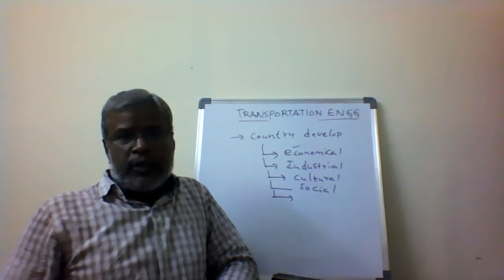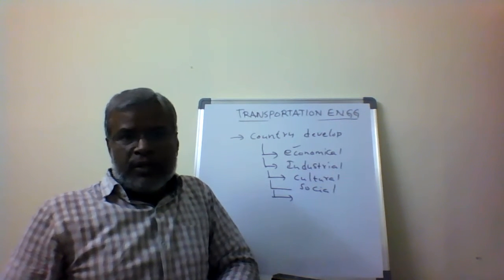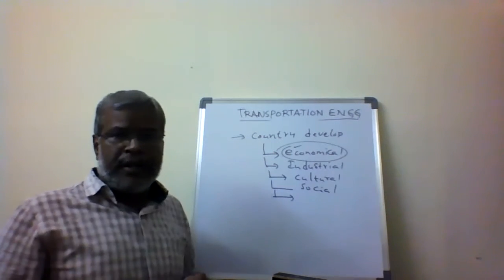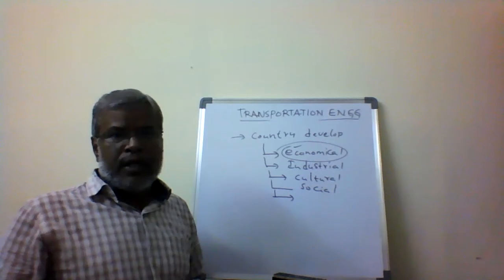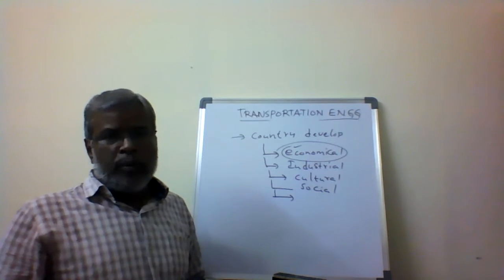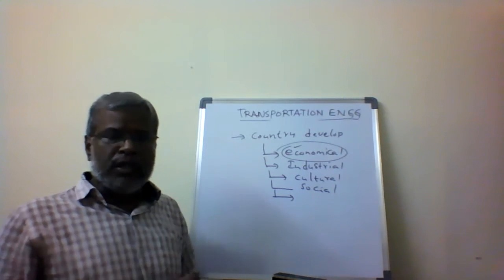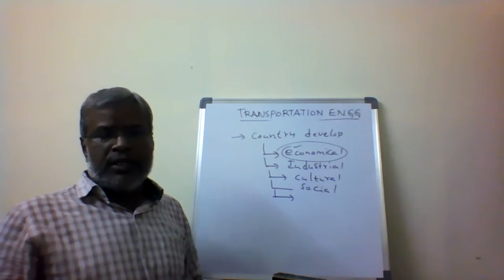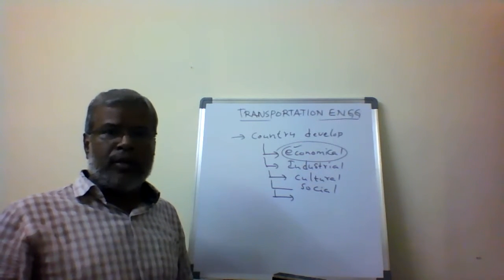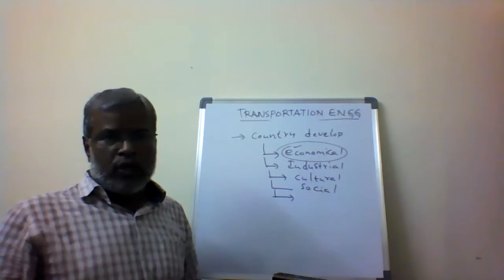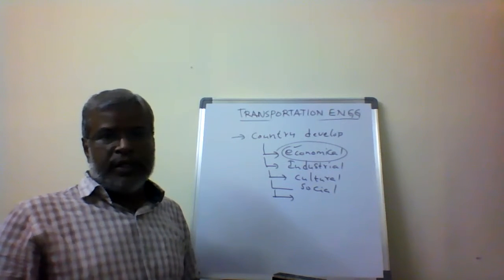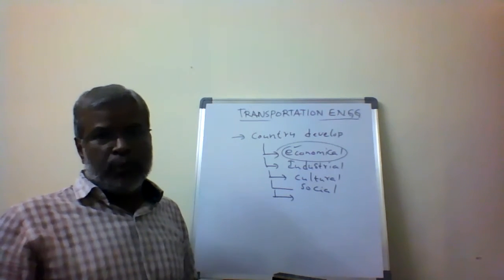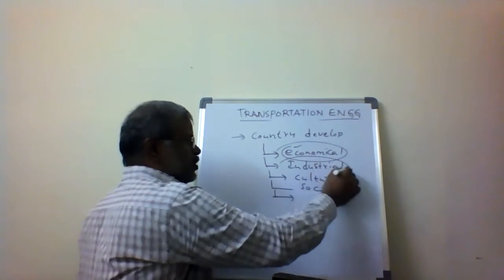In what way is transportation engineering improving societal needs? In an economical way. The economy of the country depends completely on the transportation network. When we provide road connectivity, we transport people and material from one place to another. So the economic growth of the country is improved based on how the network is provided and what distance the road network covers. The next one is industrial development.